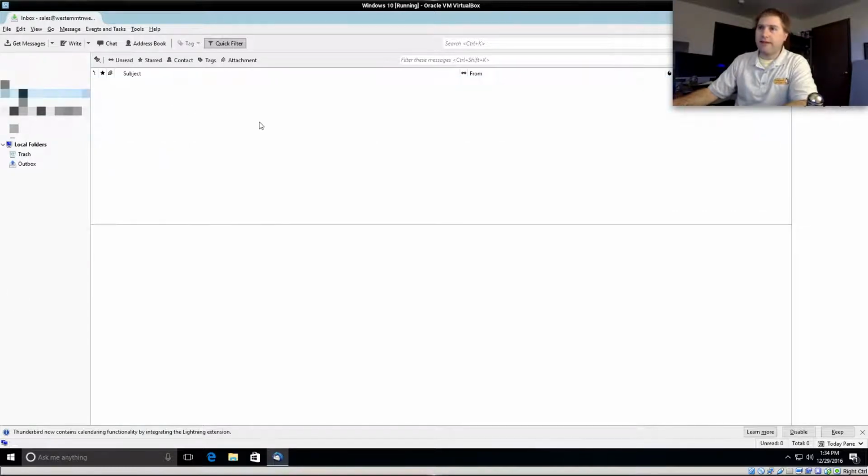I usually get a lot of spam on this one. So that kind of brings me to my first point in email spam: it will come in waves. If your email address gets on a spam list, you will get waves where you might get 40 to 50 spam emails in one day. And then all of a sudden, for about a month or so, you'll get nothing at all.